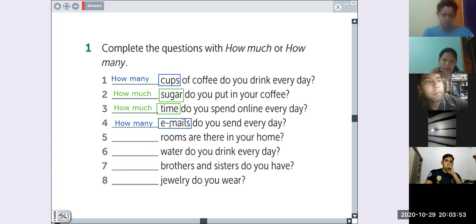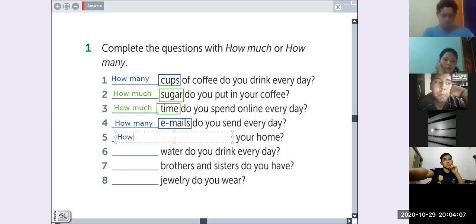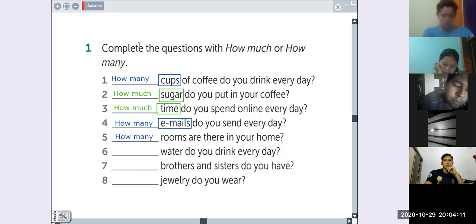How many. ¿Este es contable o incontable? Contable. Entonces, ¿qué utilizaríamos acá? How many rooms? Very good. How many rooms, right? Because it's a countable noun. How many rooms are there in your home? Very good.